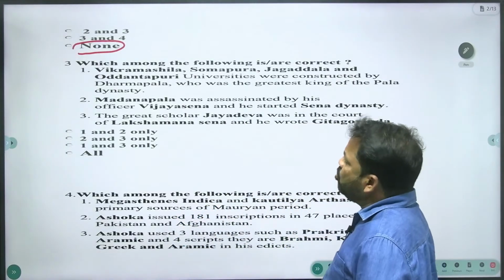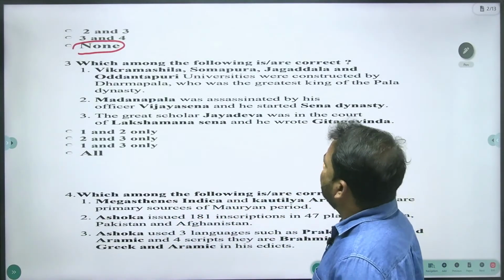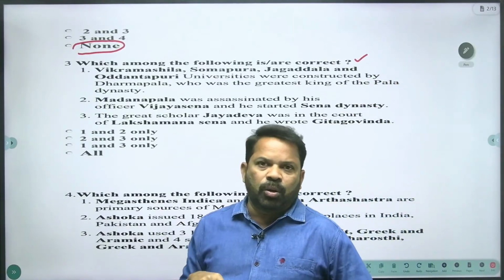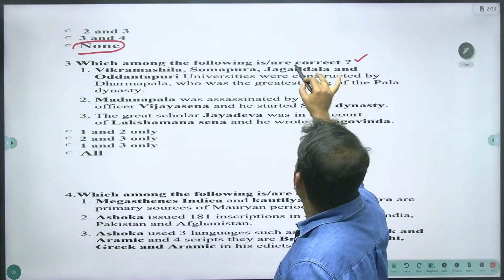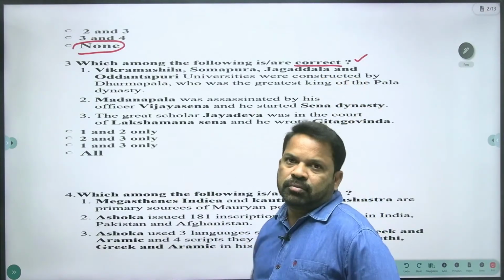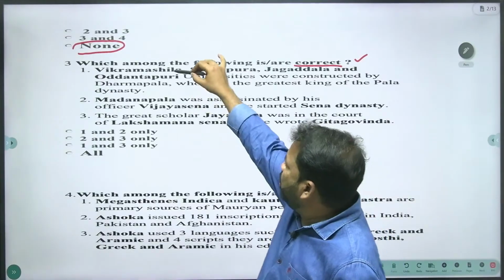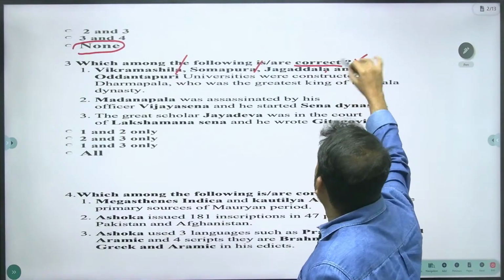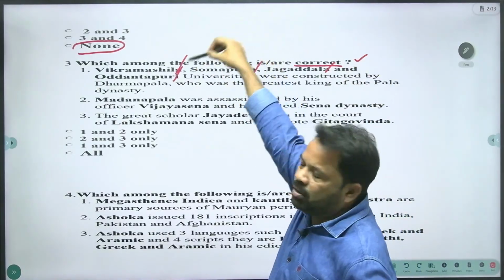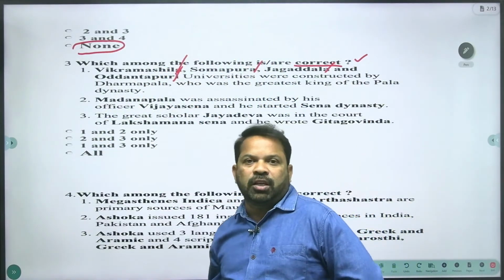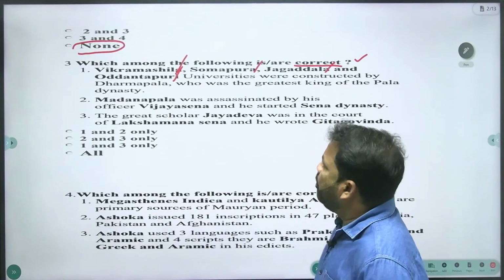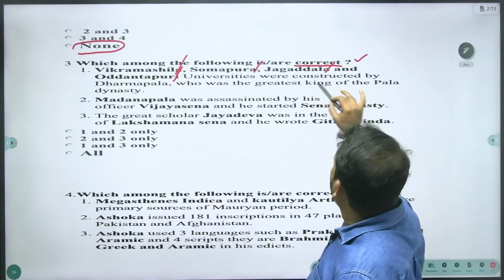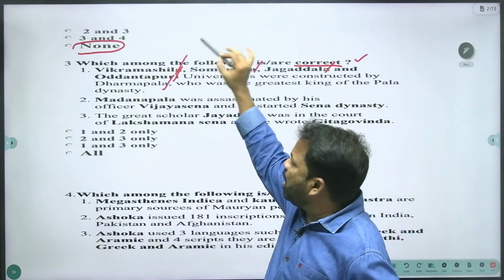Yes. Let's come to the third question. Which among the following is/are correct? The question demands the correct statement. Vikramashila, you know very well, a very popular university. Somapura, Jagaddala, and Vaddantapuri, very familiar universities in ancient India, apart from Takshashila and Nalanda, were constructed by Dharmapala.